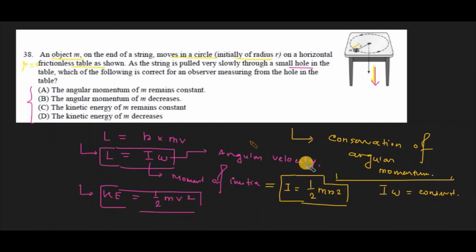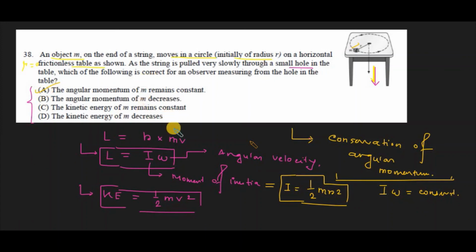So here the answer would be the first one, the angular momentum of m remains constant, since r is getting decreased but the angular speed omega is going to increase, and combined they give the angular momentum remaining conserved. So the option is the first one.